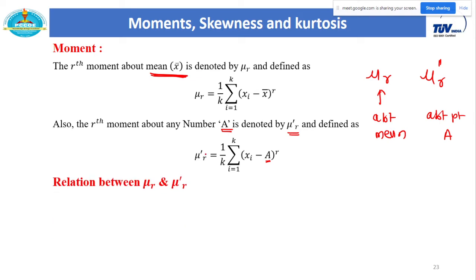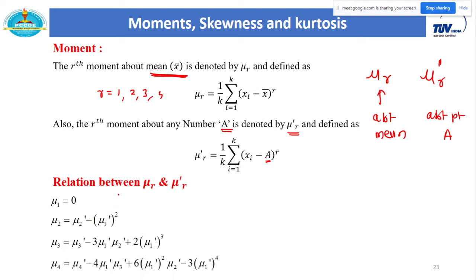Now we have a relation between these two, mu r and mu dash r. In our syllabus, we focus on only the first 4 moments, that is, r varies from 1, 2, 3 and 4. This is the relation between mu r and mu dash r. These formulas are not that trivial. So mu1 is always 0 when I put r equal to 1. That proof is also trivial. mu1 is always 0.